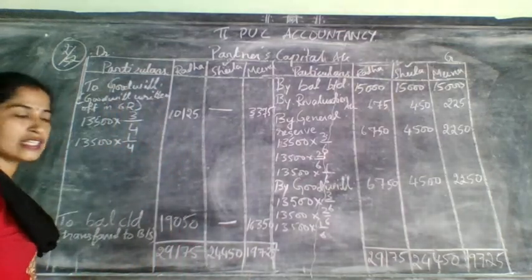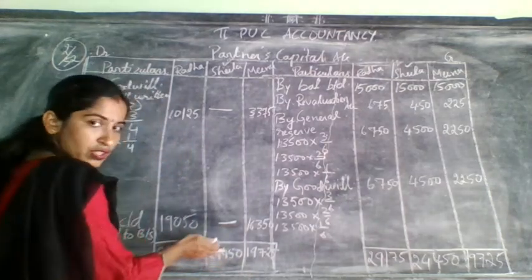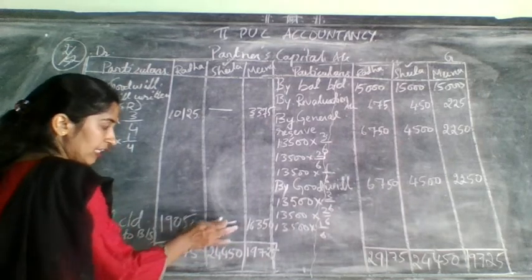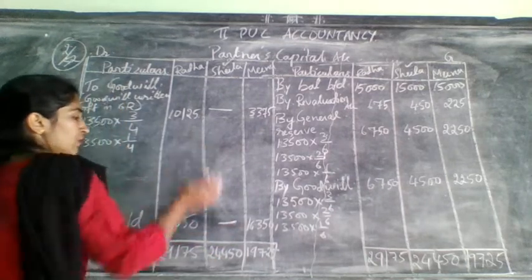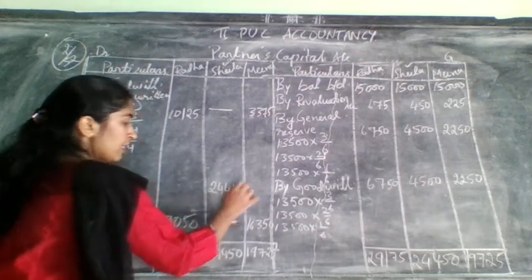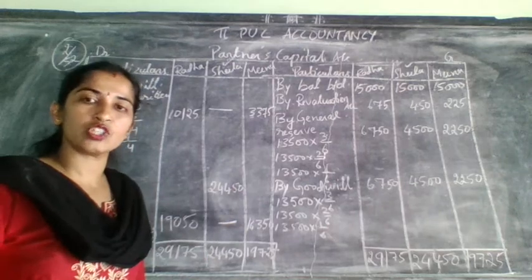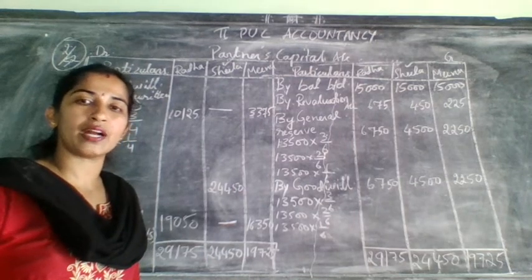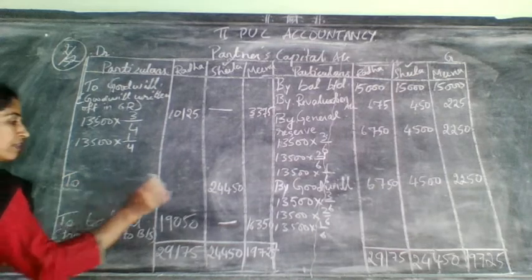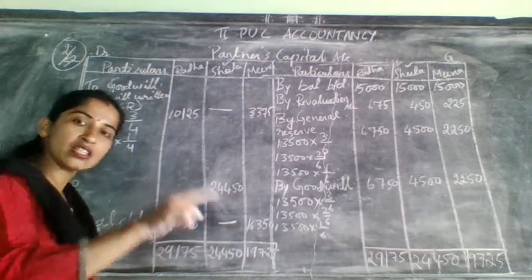After writing this, 24,450 already we have put dash. We should not take it here. We need to write about this, that is 24,450. In the absence of any information regarding the settlement of the retiring partner, what you need to do? Need to transfer this amount to his loan account only.